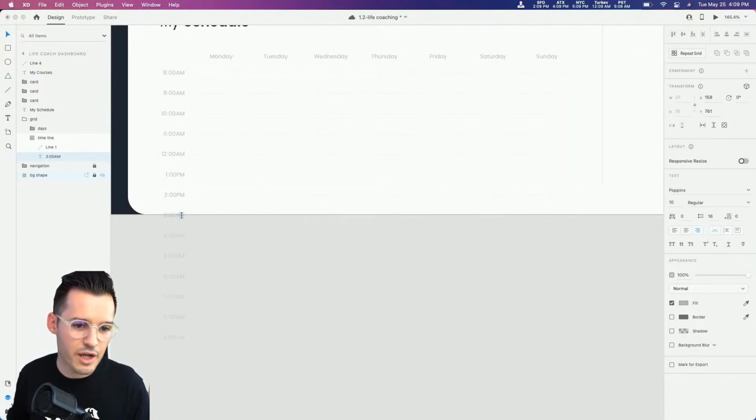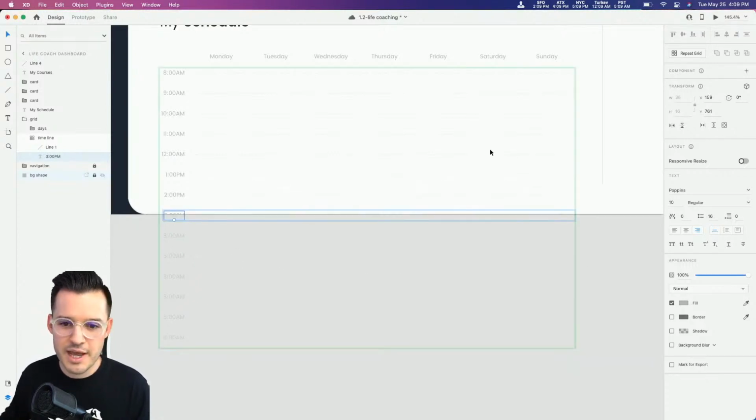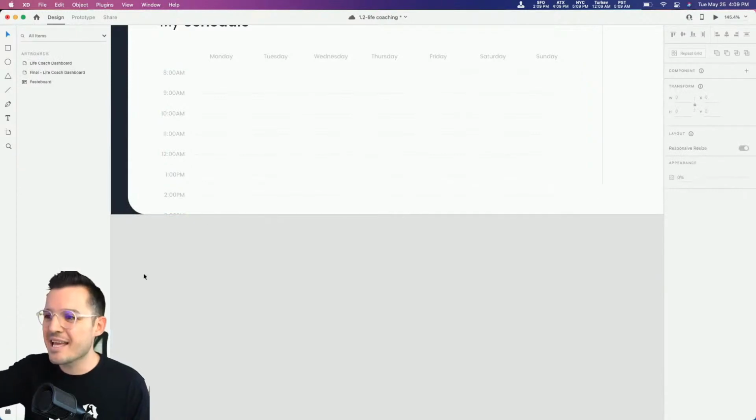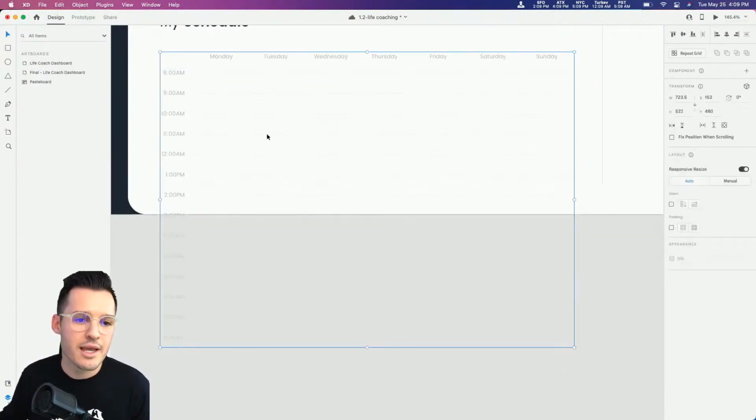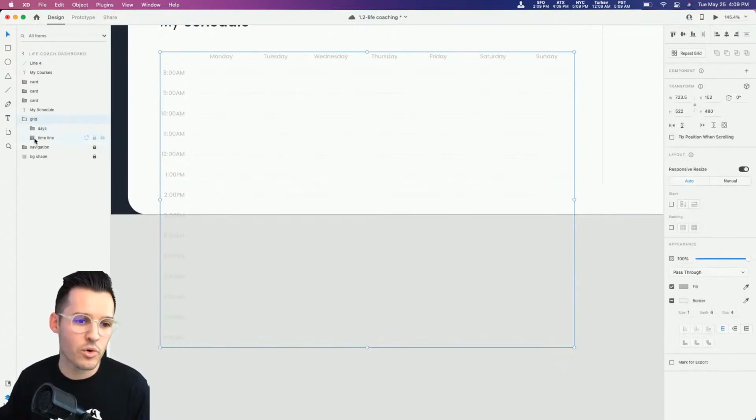But we will fill a couple of these out so you can see. Okay, so we filled those out. We have this nice long thing. It extends past the artboard. So what do we want to do? We want to create a repeat grid, or excuse me, a horizontal scroll.